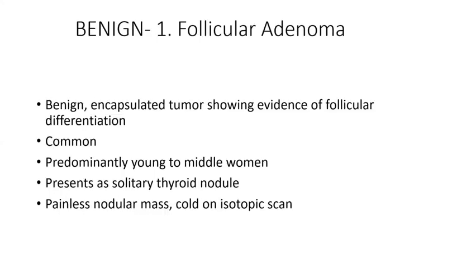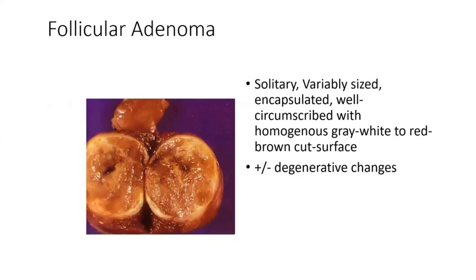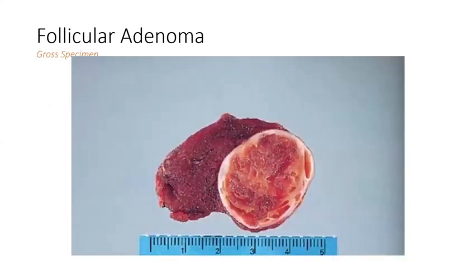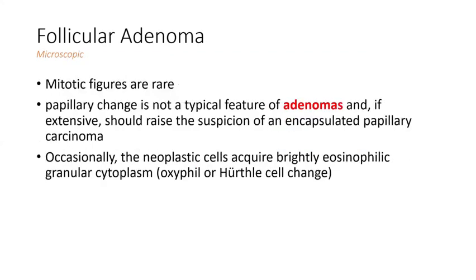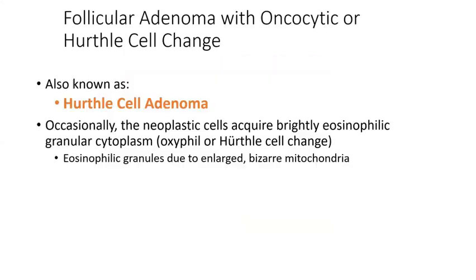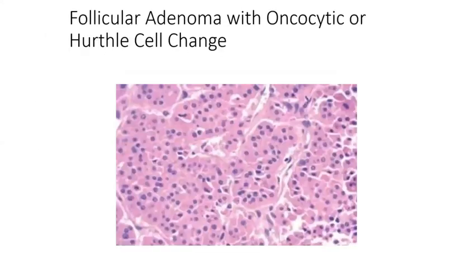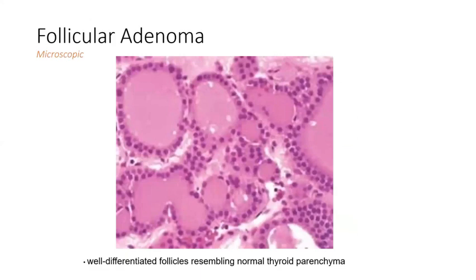So follicular adenoma will be a well differentiated tumor. We have microfollicular adenoma, with microfollicles in a back-to-back arrangement with a lot of colloid within them, and a lot of secondary degenerations will be more common with follicular adenomas. At least remember this. There is no atypia. One more thing, follicular adenoma can show Hurthle cell change. If it shows Hurthle cell change in more than 70% of the tumor, it is called Hurthle cell adenoma. So this is an example of Hurthle cell adenoma, in follicular adenoma.